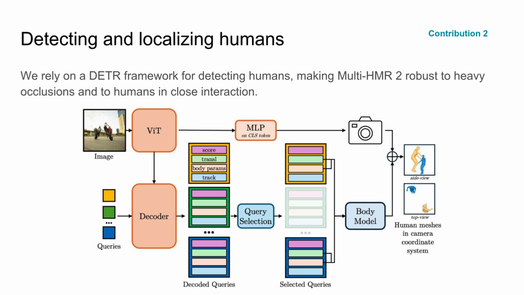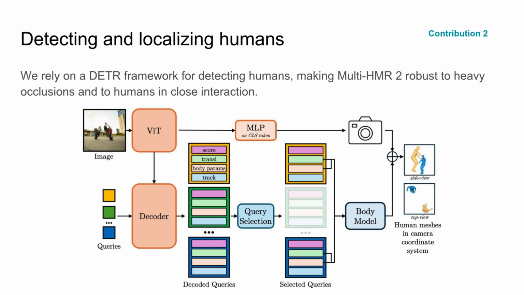Here is an overview of the proposed architecture. Multi-HMR2 relies on a DETR framework for detecting humans, making it robust to heavy occlusions and to humans in close interaction. A set of learned queries attends image features extracted by a ViT in a transformer decoder. Each query corresponds to a potential human detection. The selected queries are turned into 3D meshes using the ANNY body model. We also predict the camera from the CLS token of the ViT, which allows us to reproject the predictions on the image.